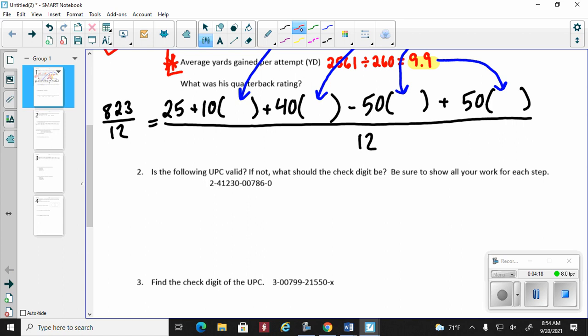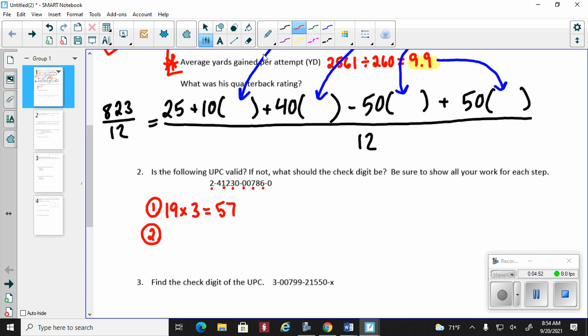All right. For the UPCs, remember, starting with the first number, skip every other one. Where a lot of students screw up is that when they're skipping, they double jump. Don't do that. So all the ones that have a little dot next to it, I'm going to add and times it by 3. So 2 and 1 is 3, plus another 3 is 6, still 6. We're at 13, we're at 19. All right, so step 1 is 19, and then we're going to times it by 3, which I believe is 57. And then step 2 is all the numbers that you skipped, add them up. So 4, 2, which is 6, still 6, 0, still 6 with another 0.